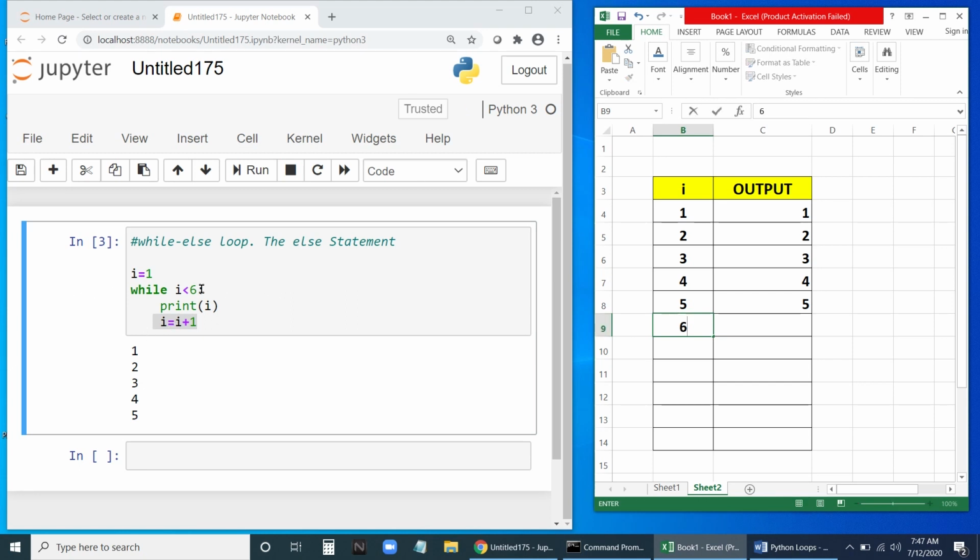Now, once it tries to enter, it will check the condition. Is 6 less than 6? No, 6 is not less than 6. It is equal to 6. So it will come out. Fine. So it will print 1 to 5.